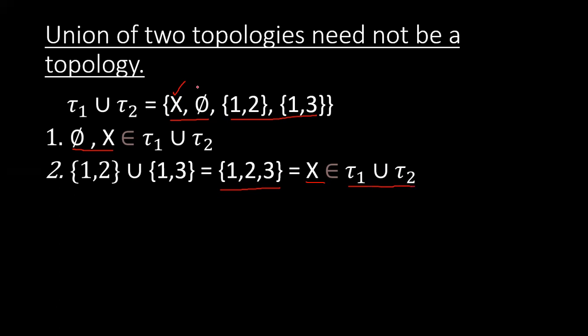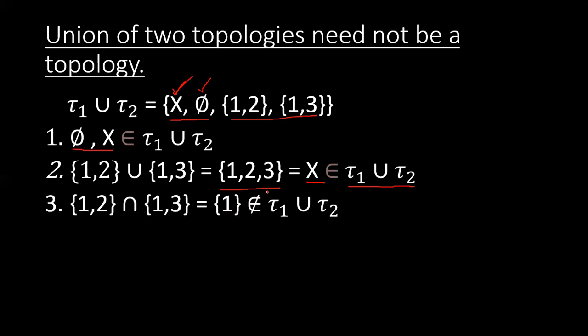Here we don't need to check X and phi, because whenever we take the union of X or phi with other sets or with themselves, we get the set itself, or phi, or X, and so on. So we don't need to check them. Okay, now move toward the third axiom.